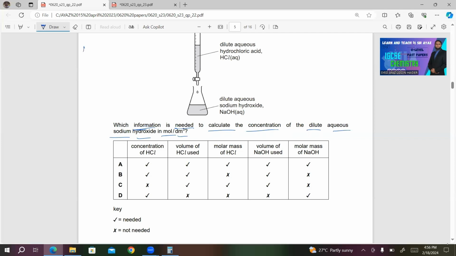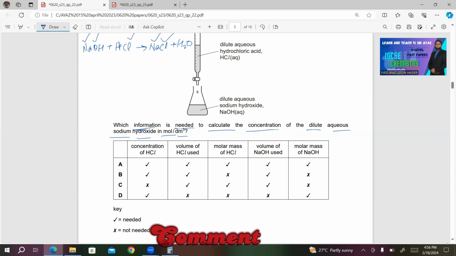The equation is NaOH plus HCl gives NaCl plus H2O. Let's see if the equation is balanced. Yes, the equation is balanced. We have 1 atom of sodium on both sides, 1 atom of chlorine on both sides, 1 atom of oxygen, and 2 atoms of hydrogen. So the moles are correctly shown. So 1 mole of sodium hydroxide reacts with 1 mole of HCl.